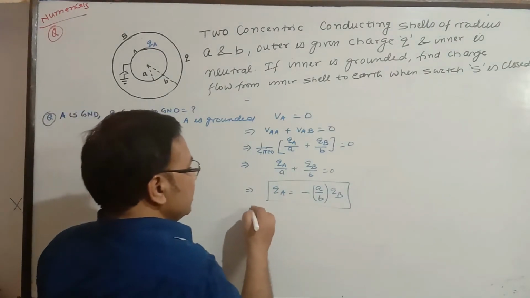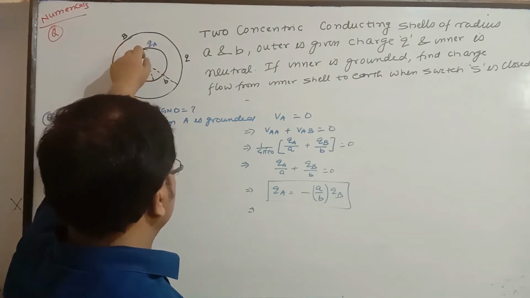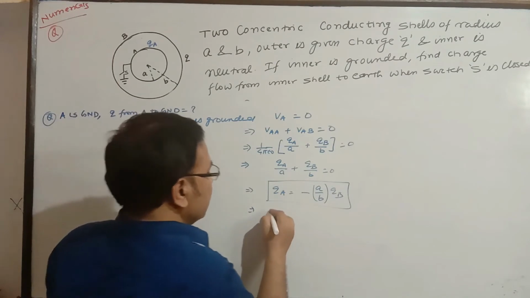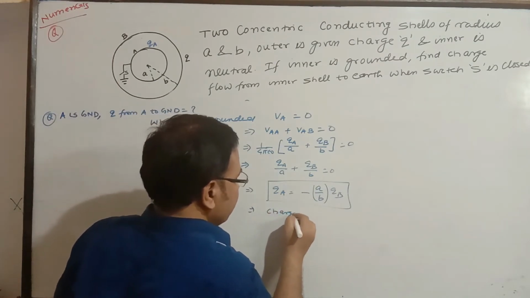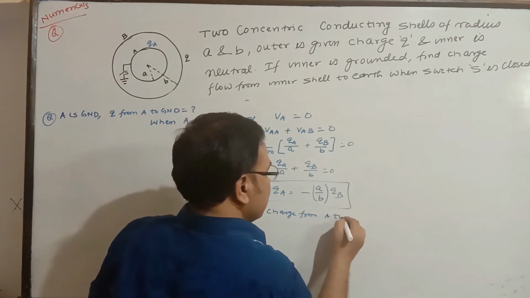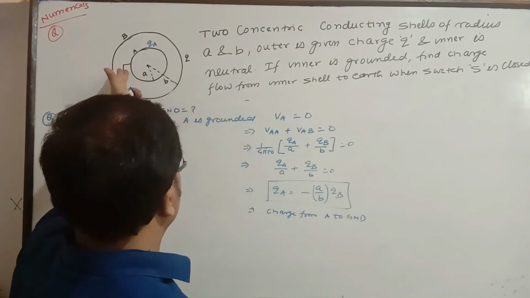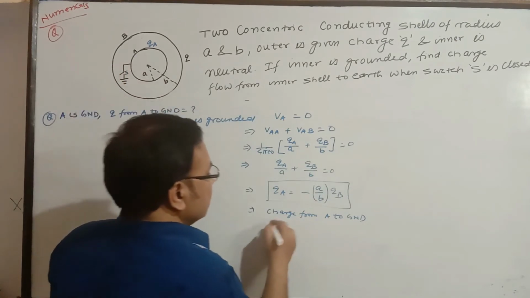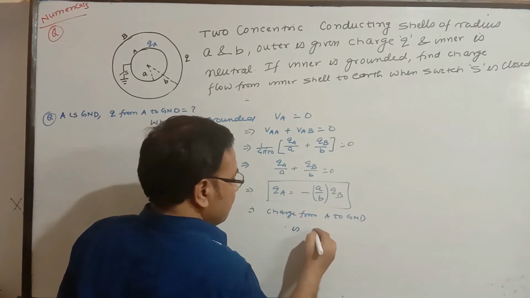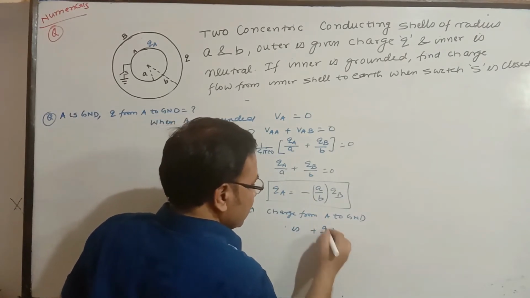So even if these two charges are separated by induction or somehow, the charge from A to ground is just opposite to this. So positive is going to ground, or you can say this is negative, so it is plus A by B into QB.